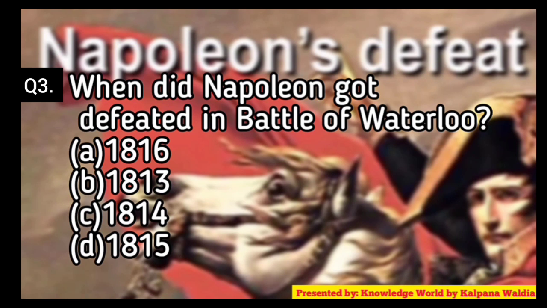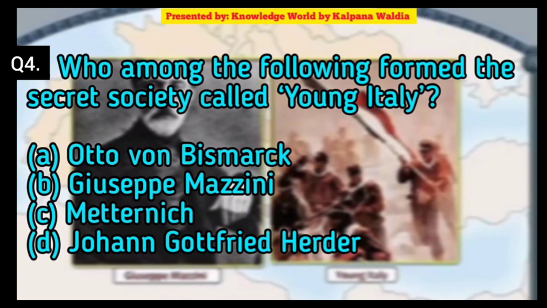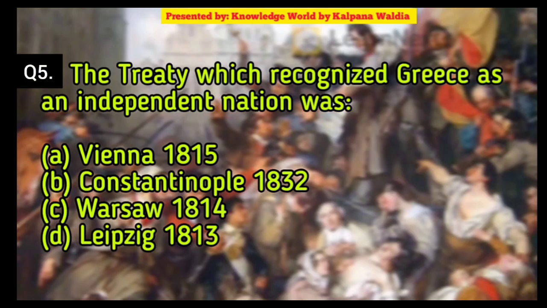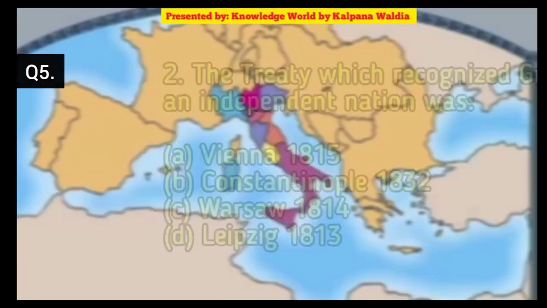When was Napoleon defeated in the Battle of Waterloo? 1816, 1813, 1814, or 1815. Who among the following formed the secret society called Young Italy? Otto von Bismarck, Giuseppe Mazzini, Metternich, or Johann Gottfried Herder. Next question: the treaty which recognized Greece as an independent nation was the Treaty of Vienna 1815, Treaty of Constantinople 1832, Treaty of Warsaw 1814, or Treaty of Leipzig 1813.